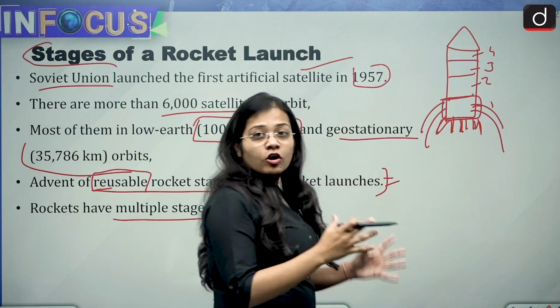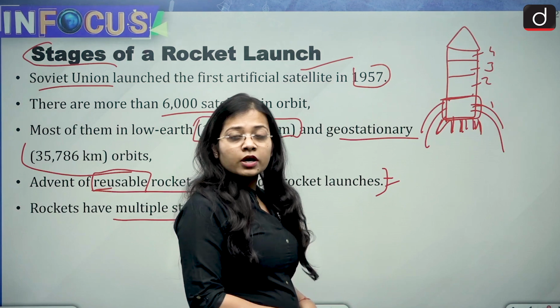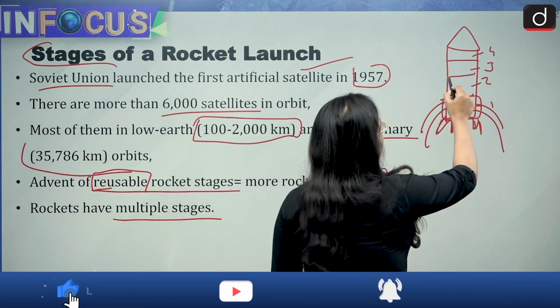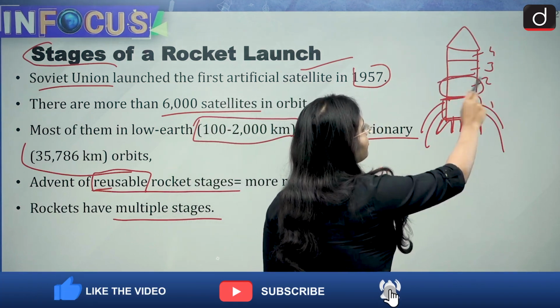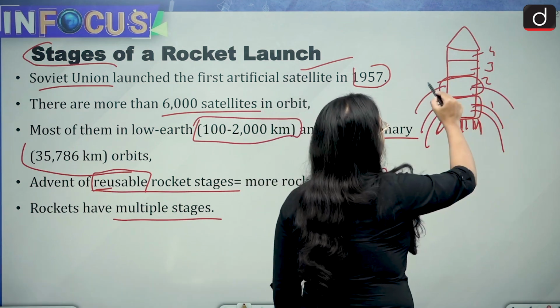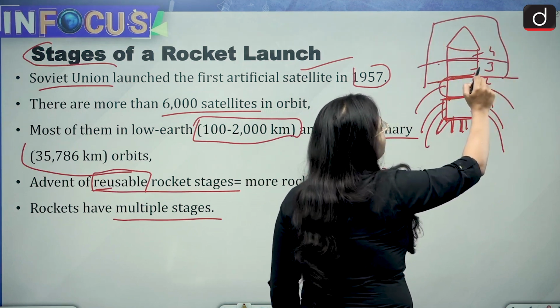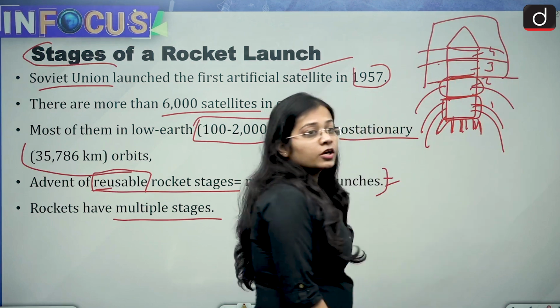And after the shedding off of the first part, where will the shed part go? It will come back to the earth. Then the fuel in the second part will be used, and after the fuel is exhausted, the second part will also be shed and the rocket will become small in size. Then the same process will happen with the third, and the same with the fourth.